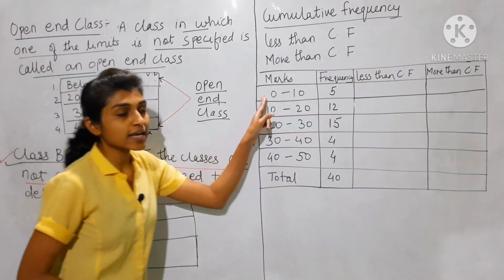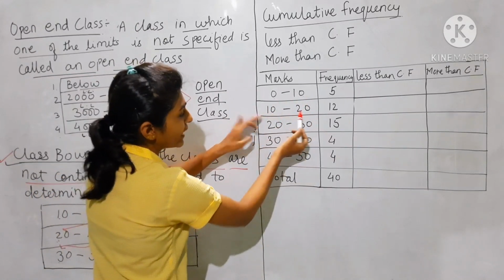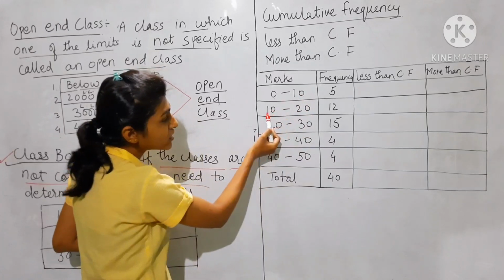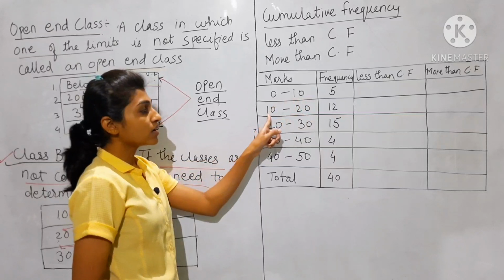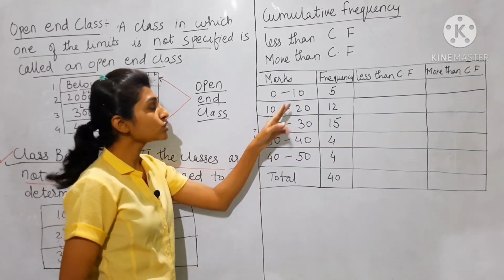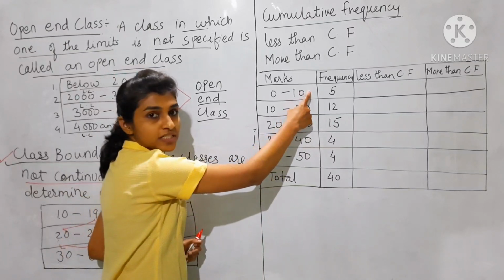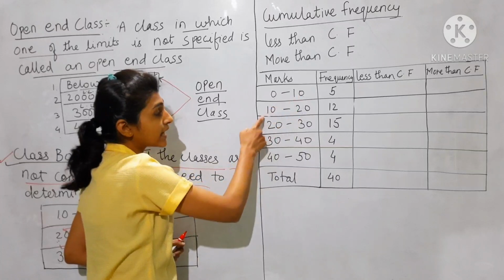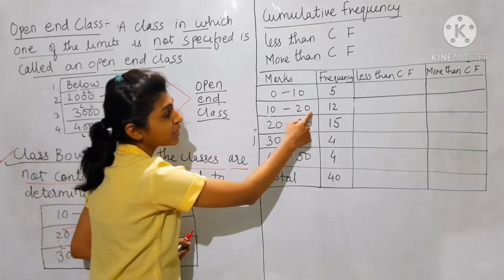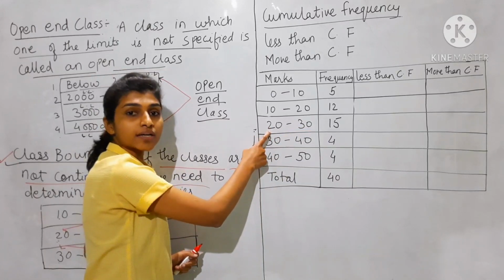If you see in this example 0 to 10, then 10 to 20, immediately after 10 there is one more 10 in the second class, in the succeeding class, so the 10 is included. So this becomes continuous, meaning the upper limit of the first class and the lower limit of the second class are the same. The upper limit of the second class is 20 and the lower limit of the third class is 20.